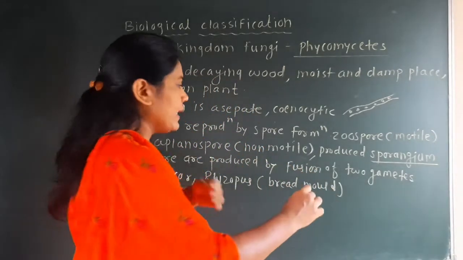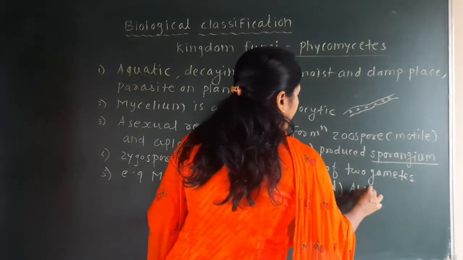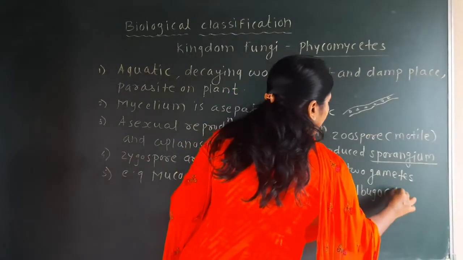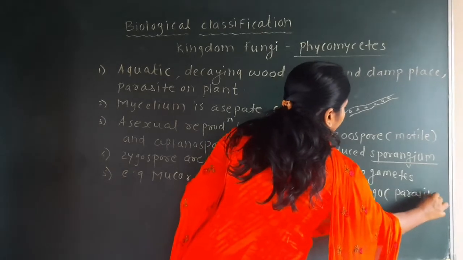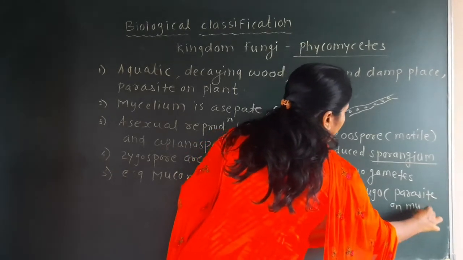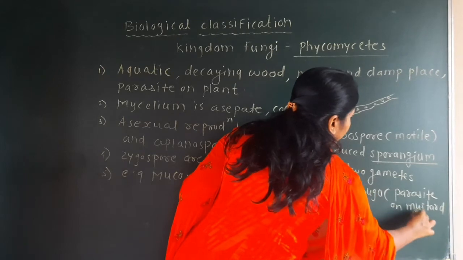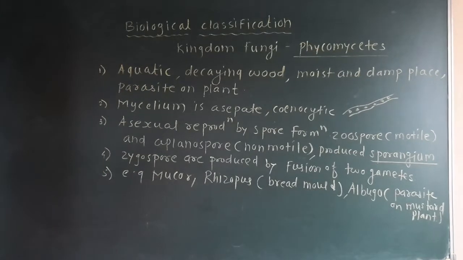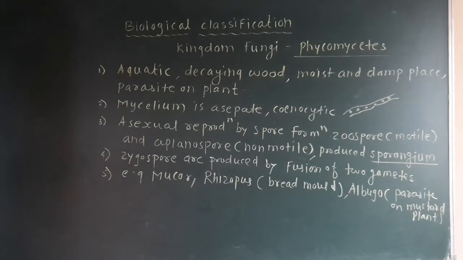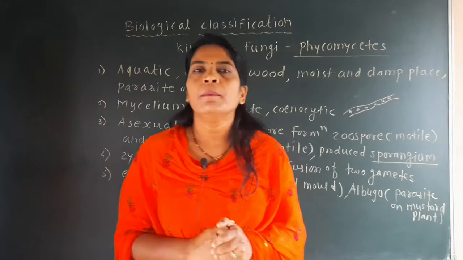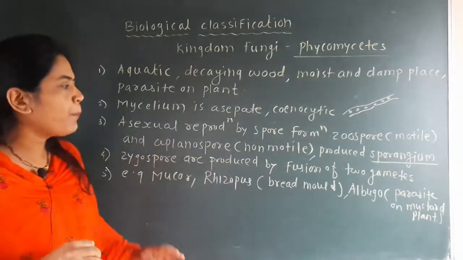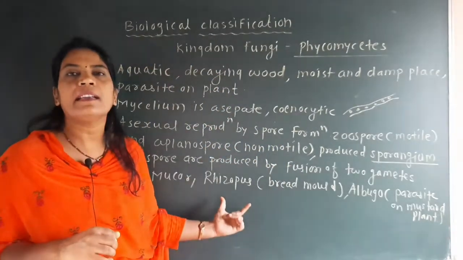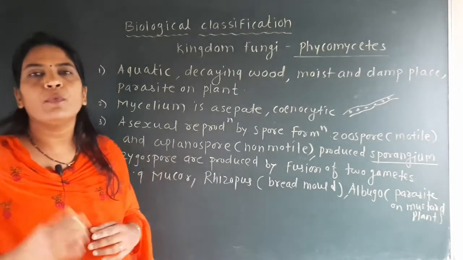The third example given is Albugo, which is a parasite on the mustard plant. So we have Mucor, Rhizopus, also called bread mold, and Albugo, the parasite of the mustard plant.